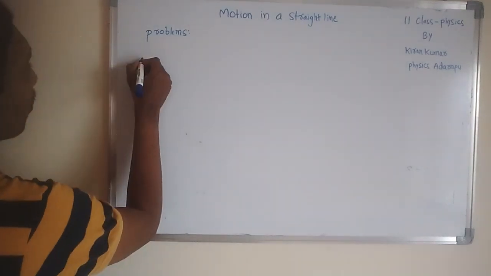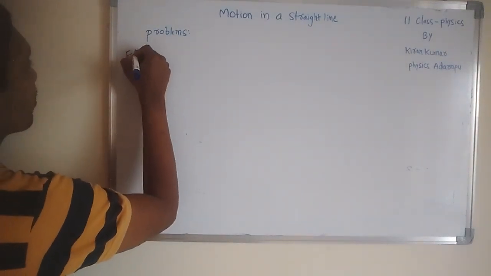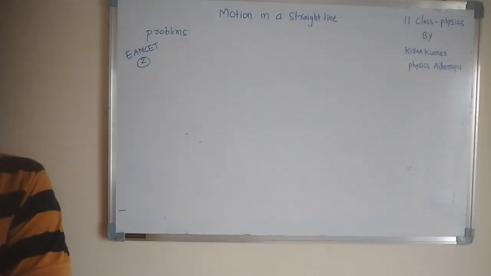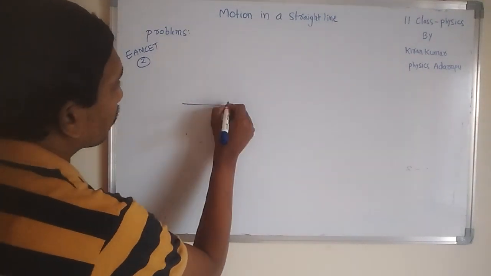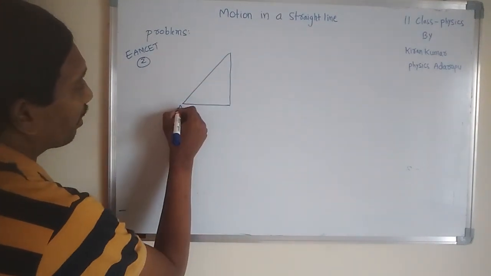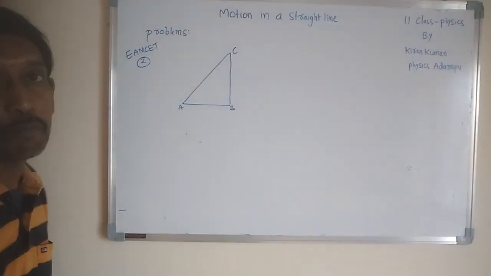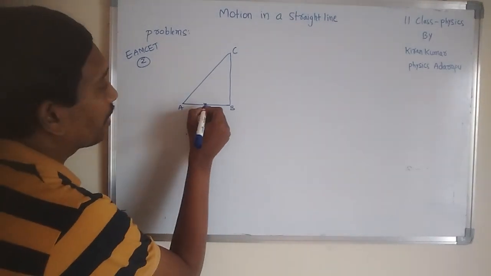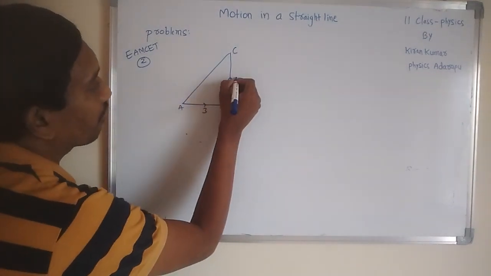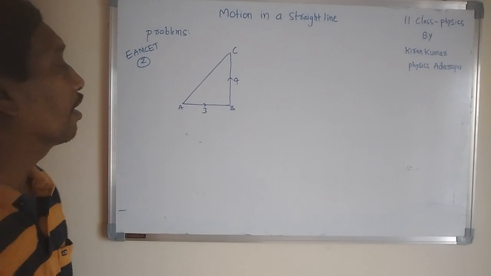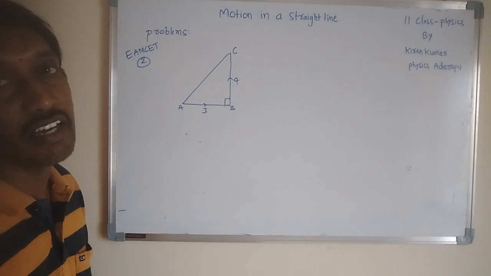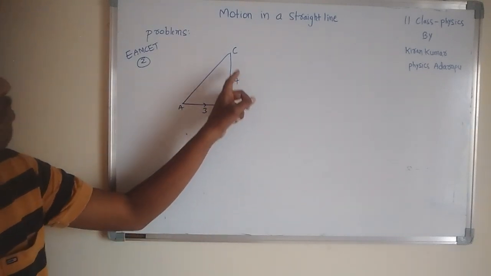The second numerical, listen to me, is a previous MSET question. The given question is a right angled triangle, with A, B, C as three positions. The body is first moving from A to B and then B to C. Here A to B is 3 meters and B to C is 4 meters. A to C comes from the Pythagoras law, since it is a right angle triangle.